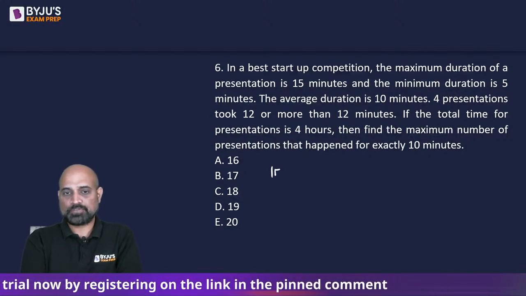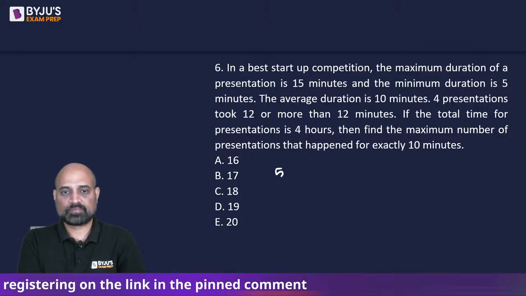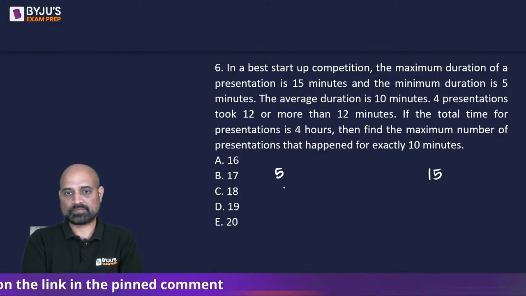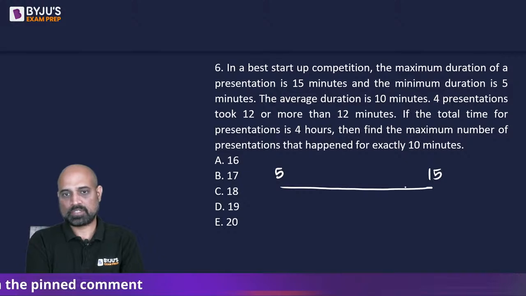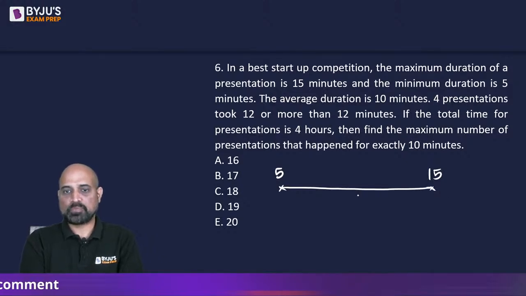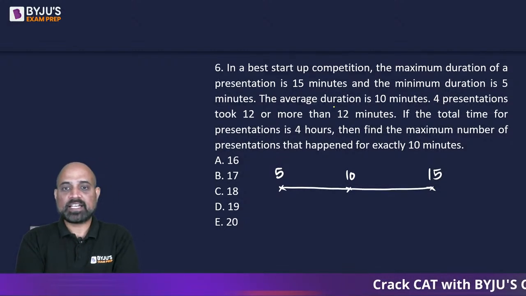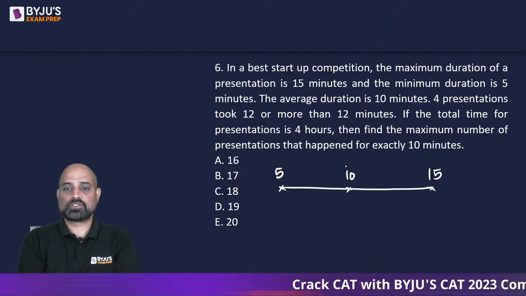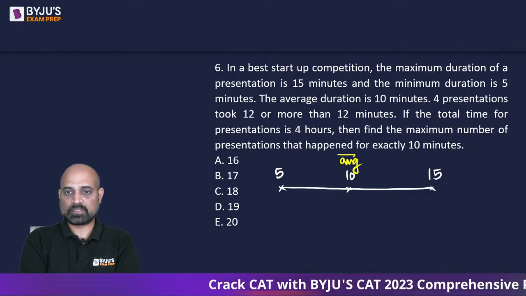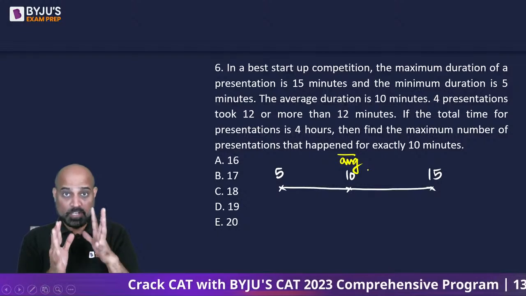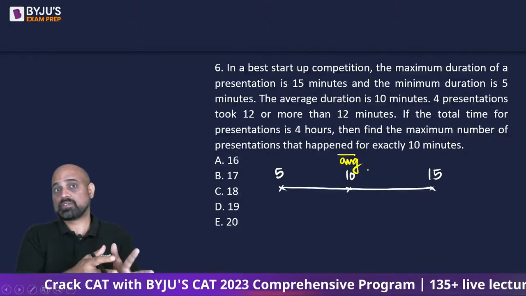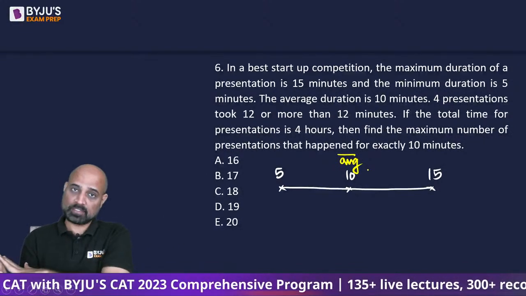So the maximum duration is 15 minutes and the minimum is 5. Let's draw this. The middle value of 5 and 15 is 10. Now, it is given that the average duration is 10 minutes. So this is where the average lies.